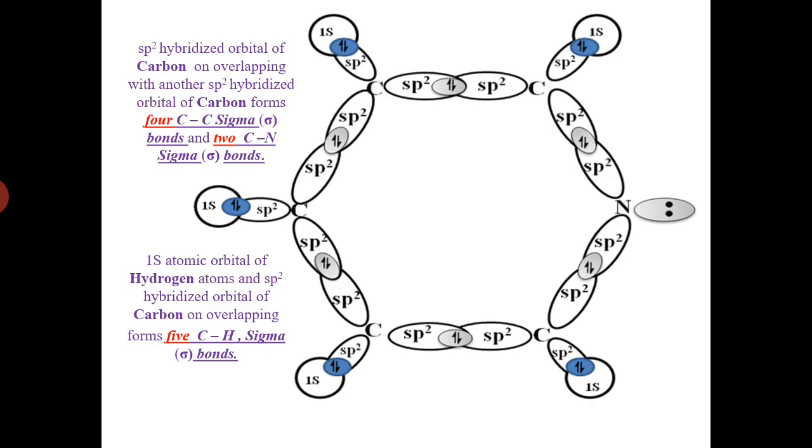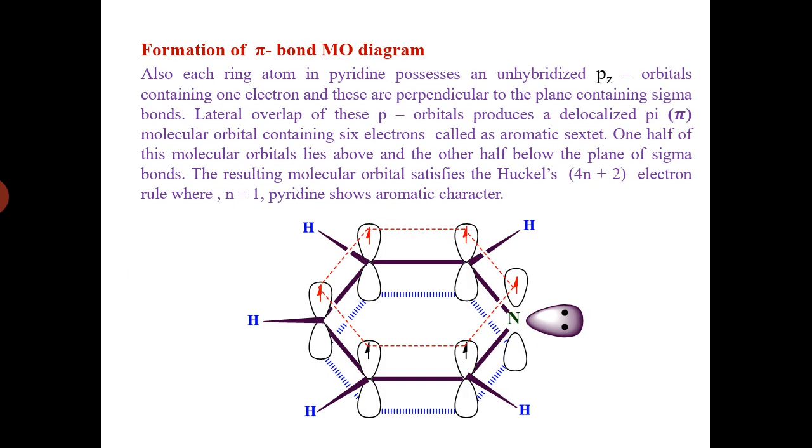In such a way, we get 4 carbon-carbon sigma bonds, 2 carbon-nitrogen sigma bonds and 5 carbon-hydrogen sigma bonds. And again, there is a lone pair of electrons on nitrogen. So all this is about the sigma bonds. Next, the formation of pi bond molecular orbital diagram.